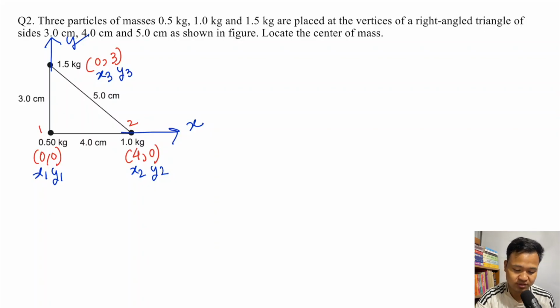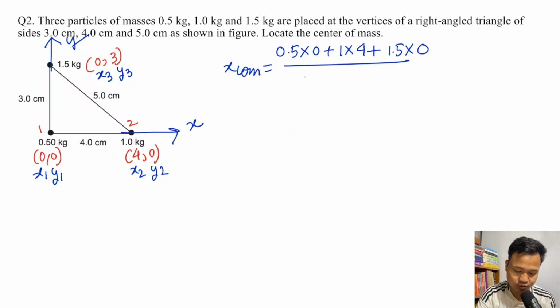Directly put in the formula: xcom equals m1 into x1, which is 0.5 into 0, plus m2 which is 1 kg into x2 which is 4, plus m3 which is 1.5 kg into x3 which is 0, divided by 0.5 plus 1 plus 1.5. So 1 into 4 is 4, and 0.5 plus 1.5 is 2, 2 plus 1 is 3.